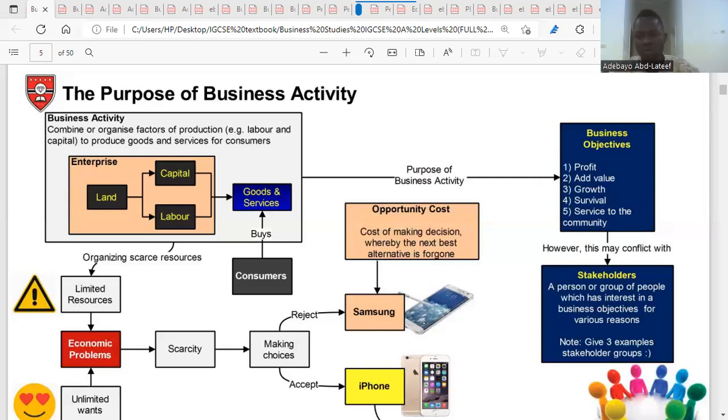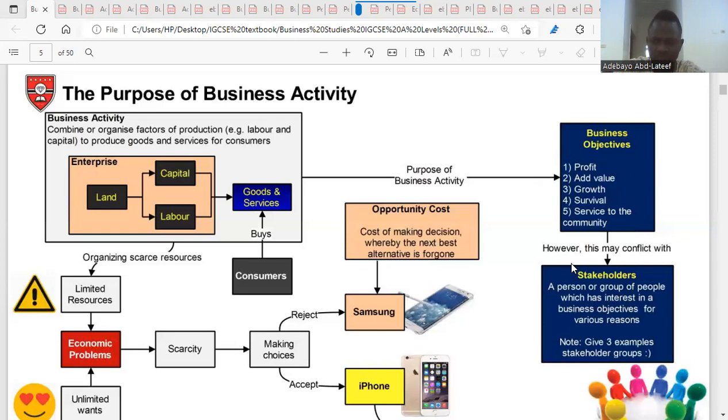Then we go to service to the community, which is the fifth one. For service to community, it means some businesses don't think about making profit. Rather, they want to help the society. They want to make sure that the society at large is in a better shape by giving scholarships to students around the society where they set up, by maybe tarring roads, constructing roads, mounting street lights on streets, and ensuring that there's less pollution. So these are ways a business could also think about service to community.